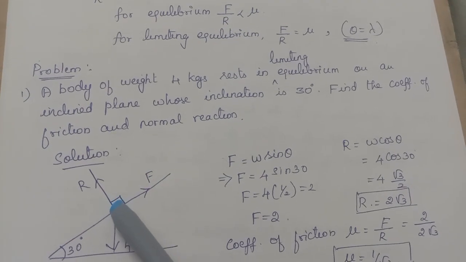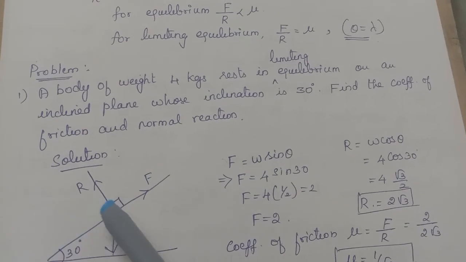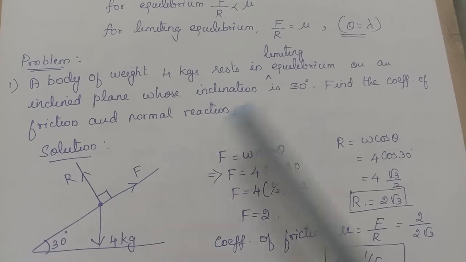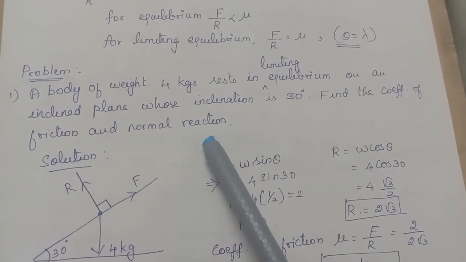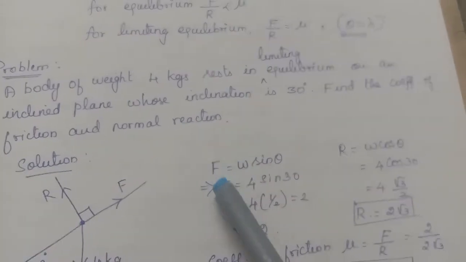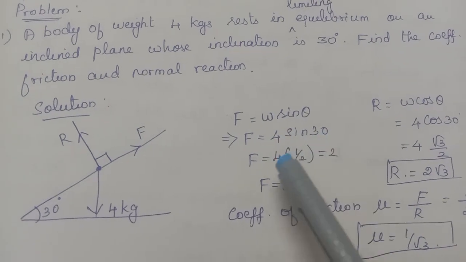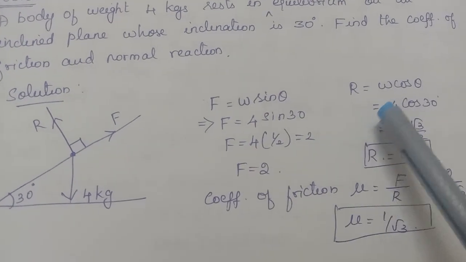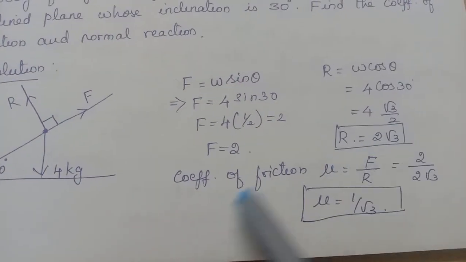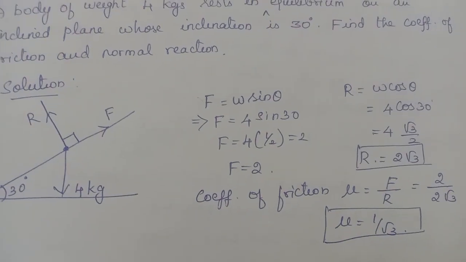So obviously this particle will tend to slide downwards, so friction will always be up the plane. So this is friction. Here it is in limiting equilibrium. Find the coefficient of friction and normal reaction. I am going to make use of these two formulas: F equal to W sin theta and R equal to W cos theta. So F equal to 4 sin 30 equal to 2 and R equal to 4 cos 30 equal to 4 root 3 by 2, simply 2 root 3. So the coefficient of friction mu equal to F by R equal to 1 by root 3.